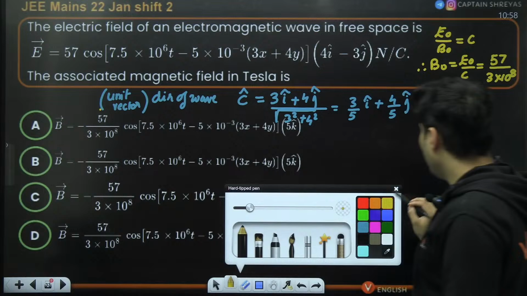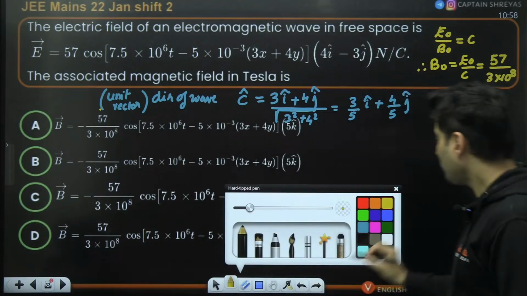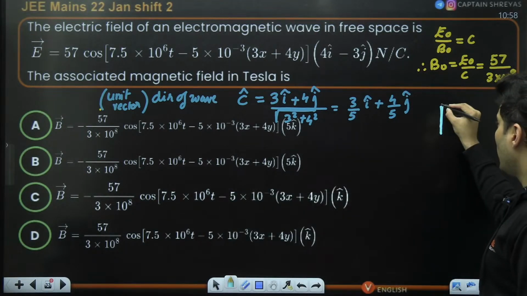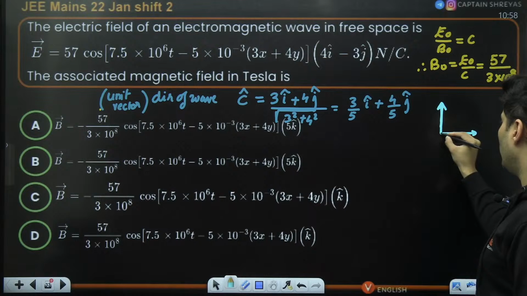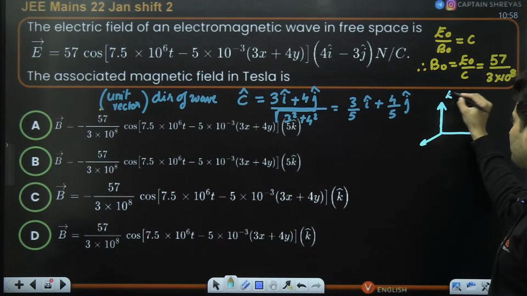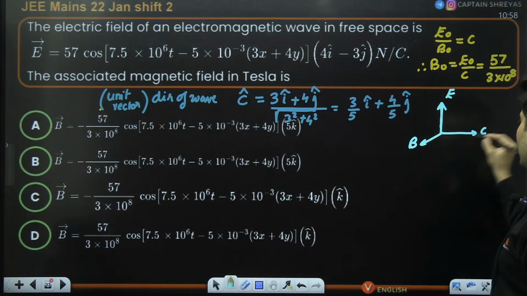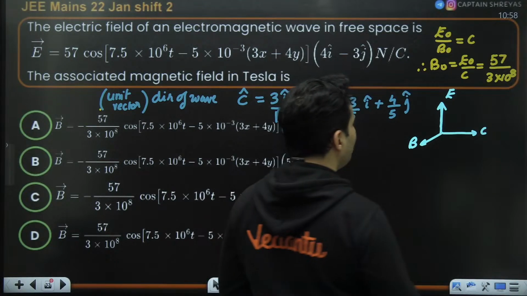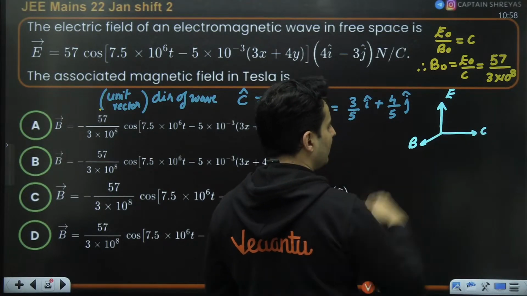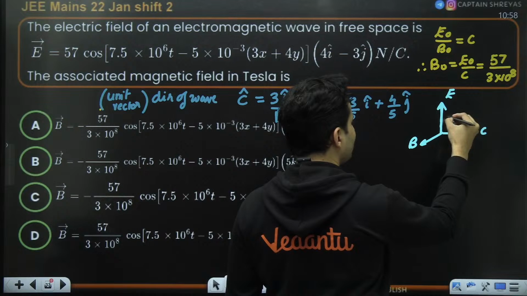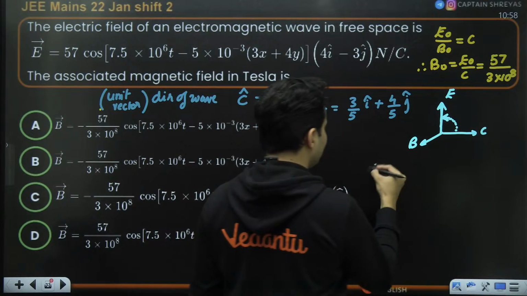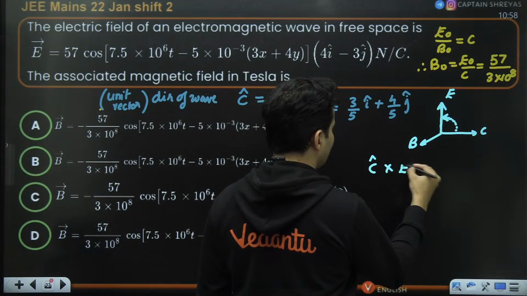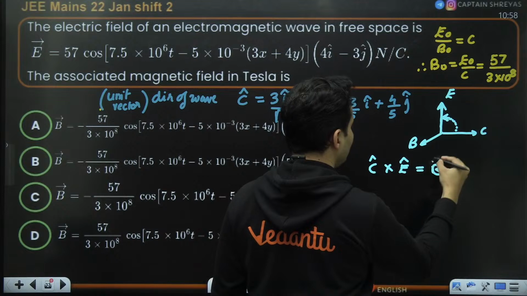All right. Now, remember one thing. When you have electric field, speed of light, and magnetic field, they are all mutually perpendicular. And we have to find B, right? B can be obtained by the right hand thumb rule. If you go from C to E like this, so C hat cross E hat will be B hat.